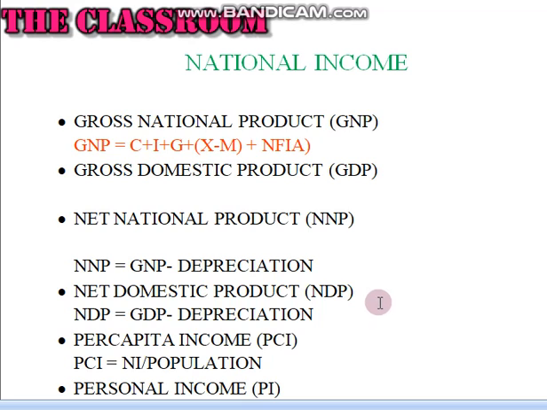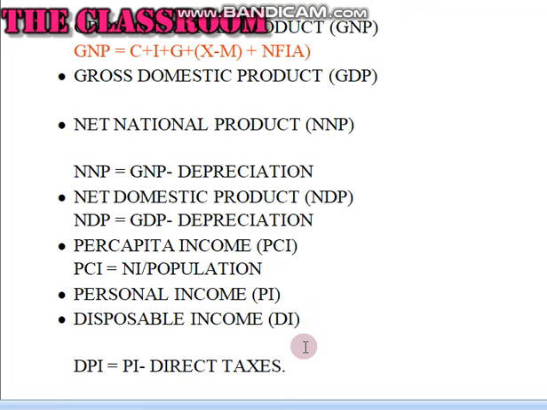Per capita income. Per capita income or output per person is an indicator to show the living standard of people in a country. It is obtained by dividing national income by the population of a country. Personal income.